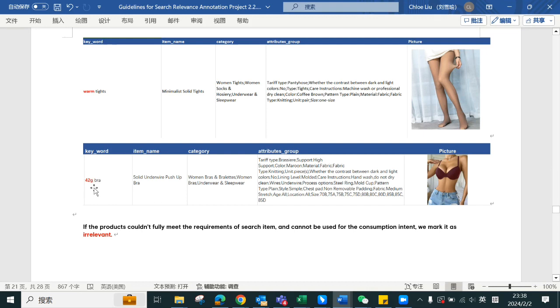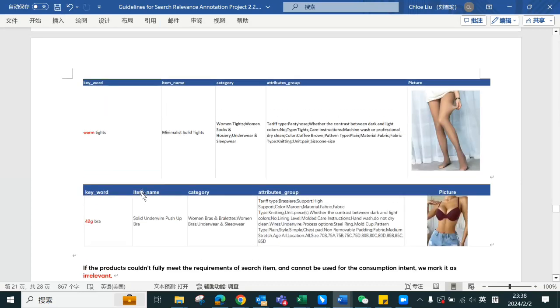So we don't know if this bra is 42. When we cannot make sure the size, but the product is correct, the product is a bra, like a push-up bra. Apparently the product is correct, but the function cannot be confirmed. So under this circumstance, we mark it as substitute as well.